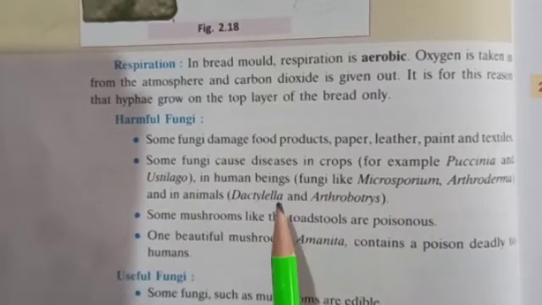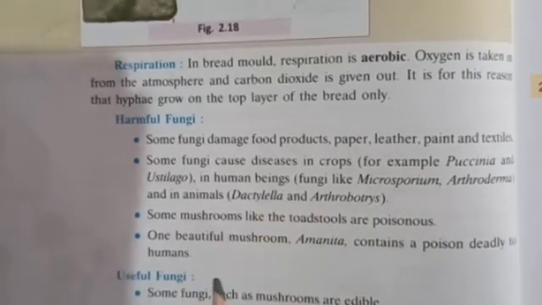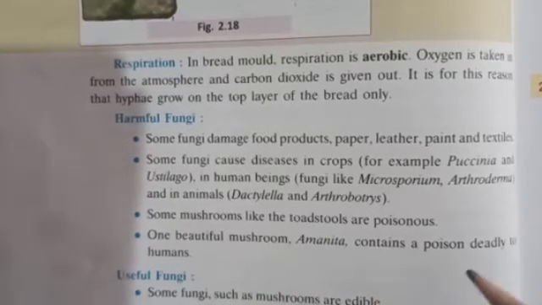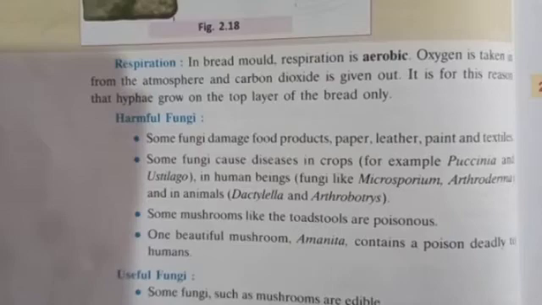So these are the fungi that cause diseases in crops, human beings, and animals.